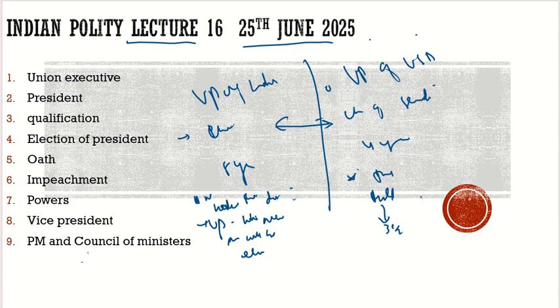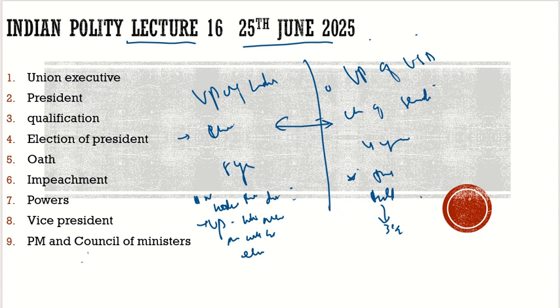So what we were discussing is the function of the Vice President. He is the ex officio chairperson of the Rajya Sabha. He will act as the President if the office of the President is vacant, but for 6 months only. After that, there should be elections of the President.